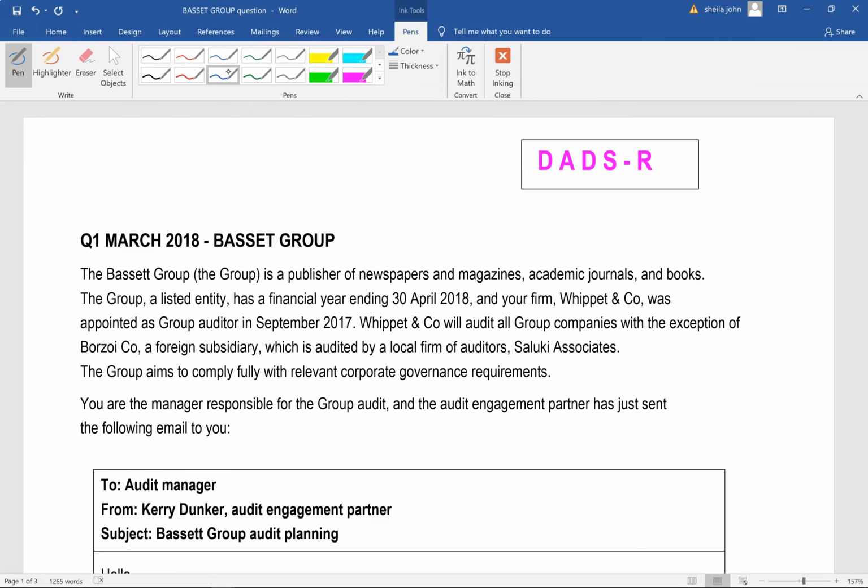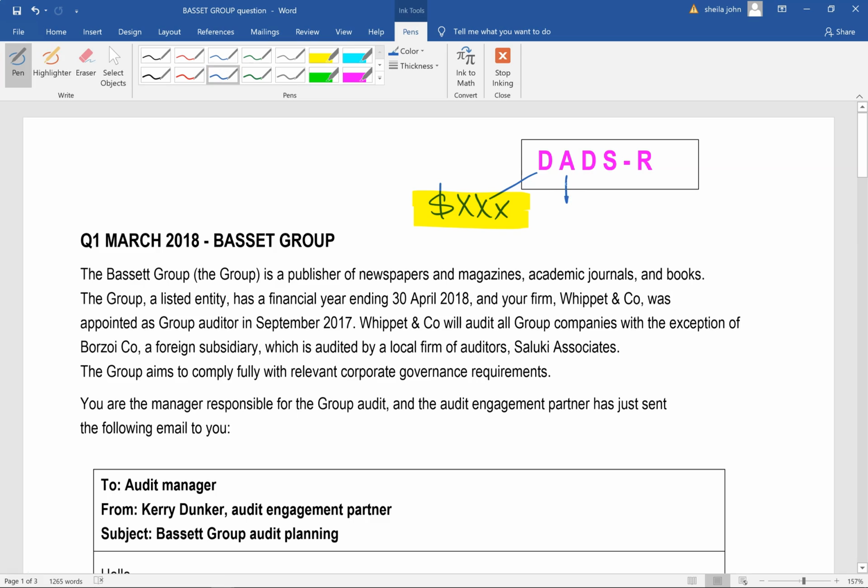That's all. So the first D stands for dollar value, which means that I'm going to go through the scenario and I'm going to highlight all the items that have a dollar value in yellow, and if they have a dollar value, then I should be able to calculate materiality. And remember, for audit risk questions, at the moment, the maximum marks given for materiality is 4.